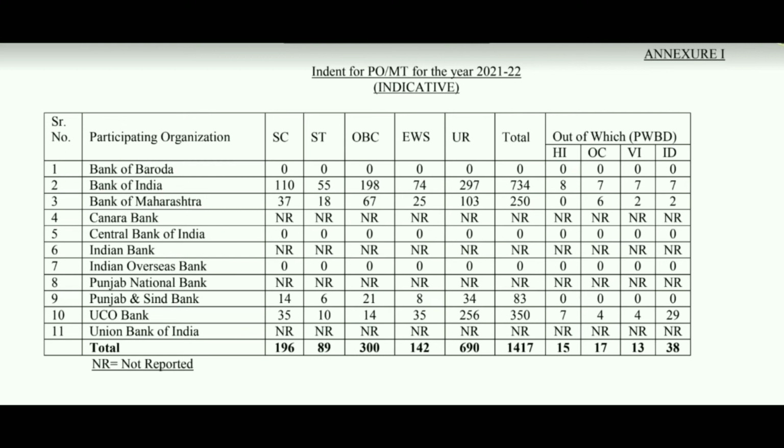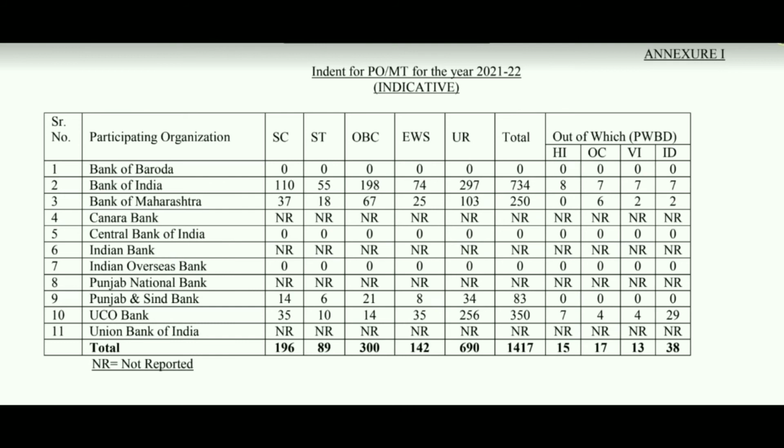But you can select them in the preferences, because if they want to provide any job vacancies in the future, it will be useful. So no need to select only these 4 options: UCO Bank is providing 350, Union Bank of India, and Punjab and Sind Bank has 83 vacancies. Only 4 banks are providing vacancies in this notification. The remaining banks are either 0 or not reported. You can still select those preferences also, because maybe in the future they can provide.